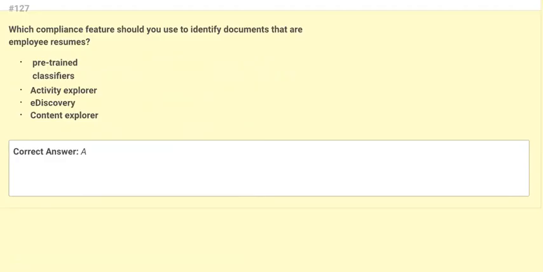Next question is, which compliance feature should you use to identify documents that are employee resumes? Option A, pre-trained classifiers. Option B, Activity Explorer. Option C, e-discovery. Option D, Content Explorer. Correct answer is option A.